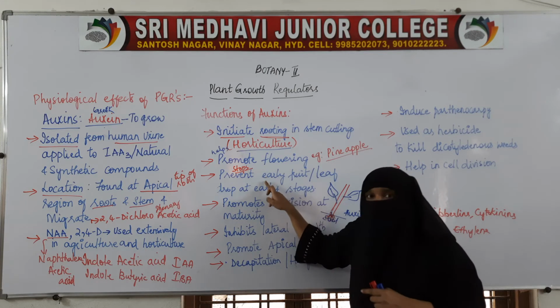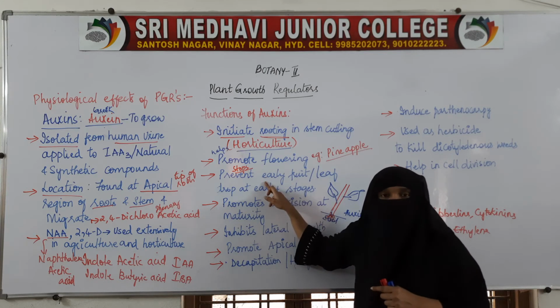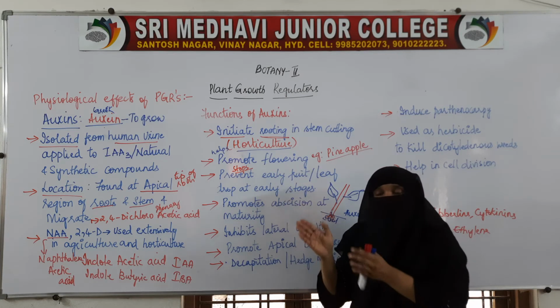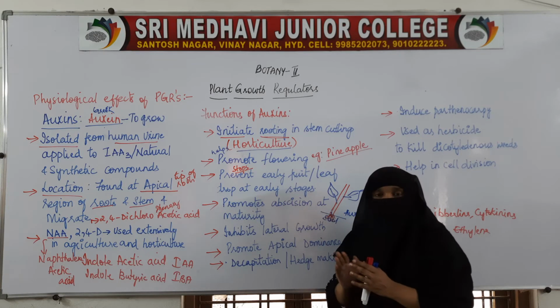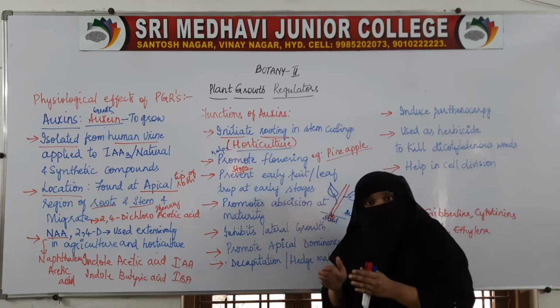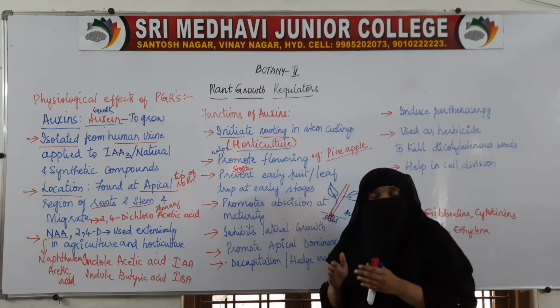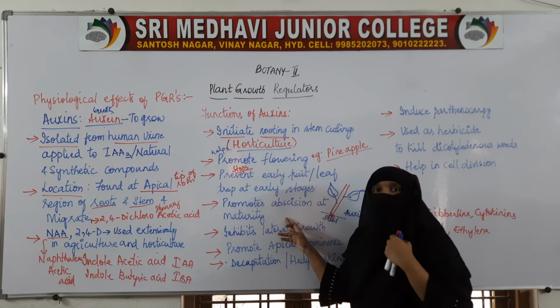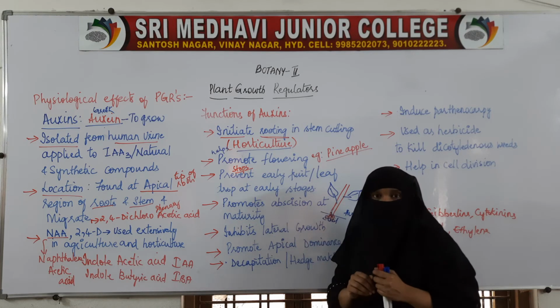When they are in the early stage, when they are raw, when they are not properly formed or ripened, the auxins help the fruit to stay on the plant itself. It will not allow the fruit to drop. But when the fruit matures and the leaves become older, at that time it will help the plant to shed them. Two things it is doing.